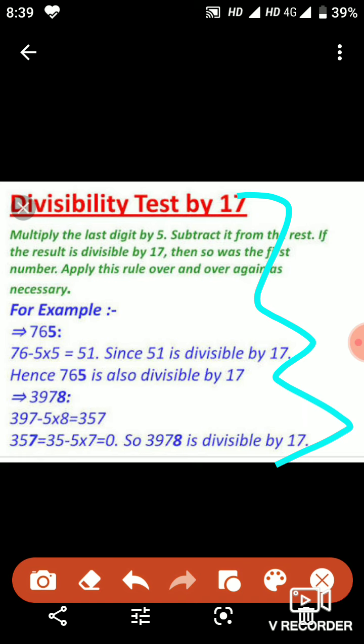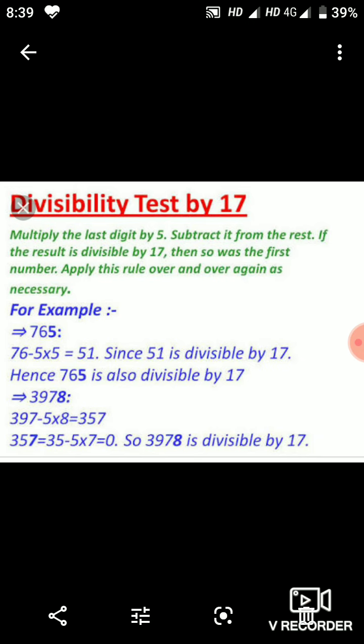If the difference which comes is divisible by 17, then the number will be divisible by 17. And if it is required to repeat this process again and again, then repeat it. If it is not required, do not repeat the process. Like I applied over here, because it was a big number, that is why I applied this process again and again. So this is the divisibility rule of 17.